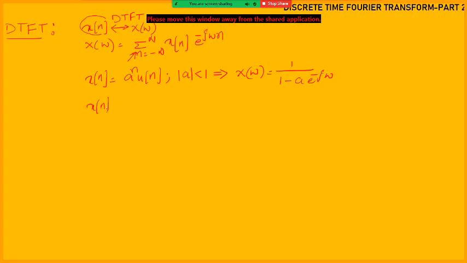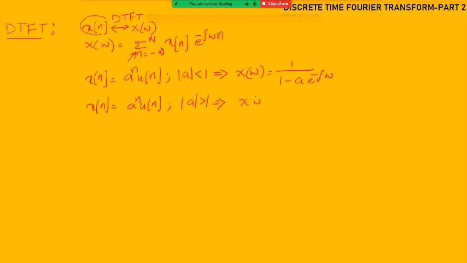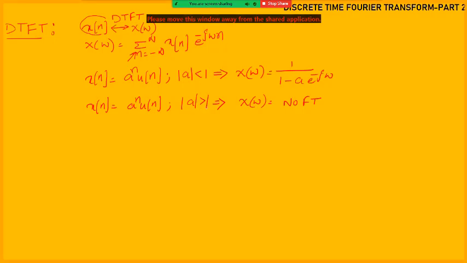If x of n is equal to a power n u of n, and if magnitude of a is greater than 1, then how much will X of omega be? No Fourier transform, because whenever magnitude of a is greater than 1, that means like 2 power n, 3 power n, u of n, 3.5 power n, u of n, the given signal is not absolutely integrable. It is an unstable signal. But in the first case, it is a stable signal. In the second case, it is the unstable signal.